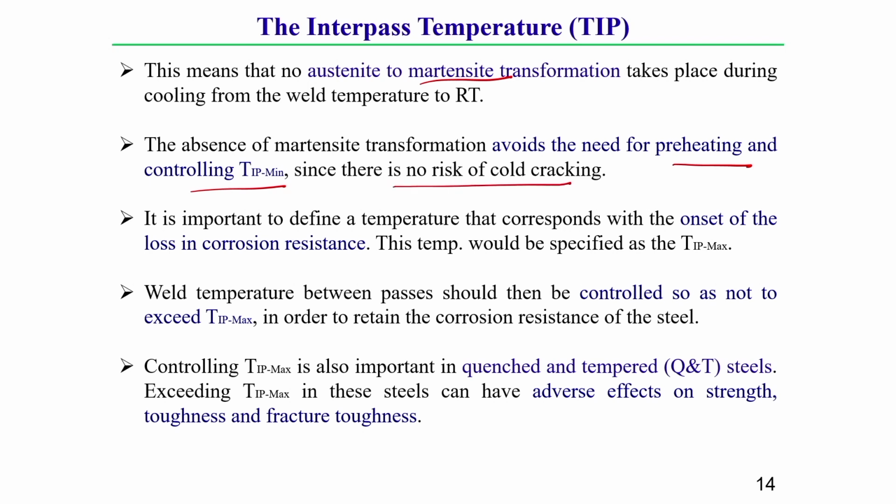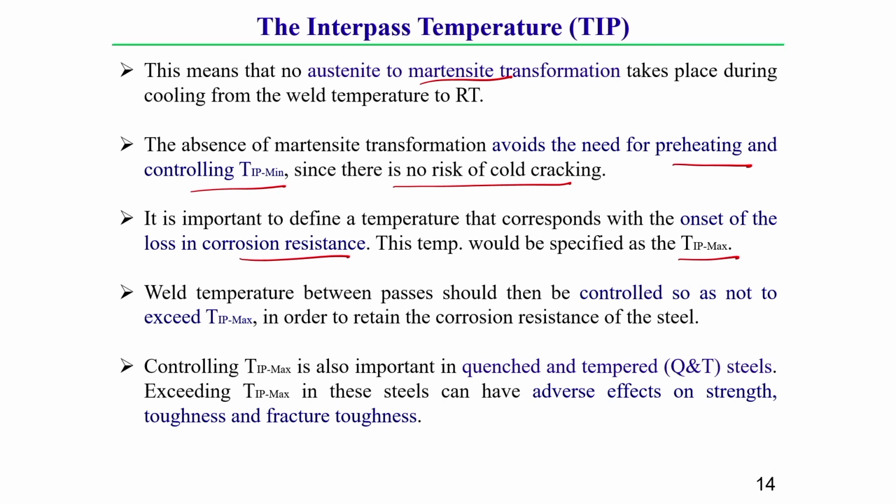So, here we can eliminate preheating, but one thing you should keep in mind: it is important to define a temperature corresponding with the onset of loss in corrosion resistance. This temperature would be specified as TIP max.